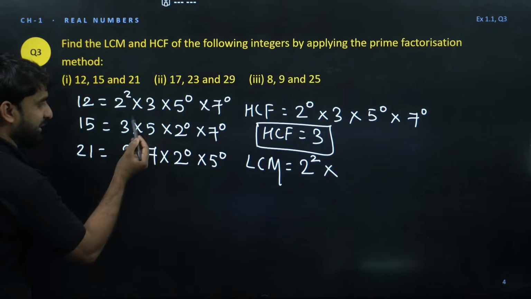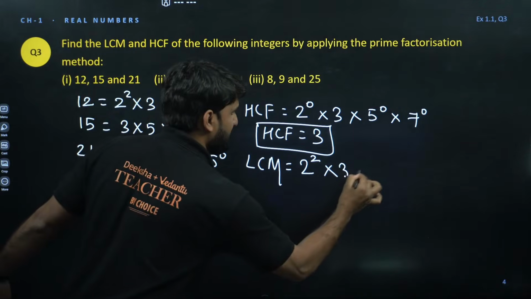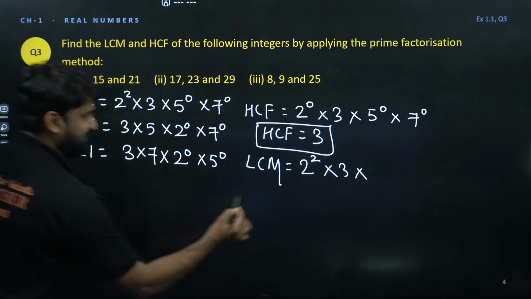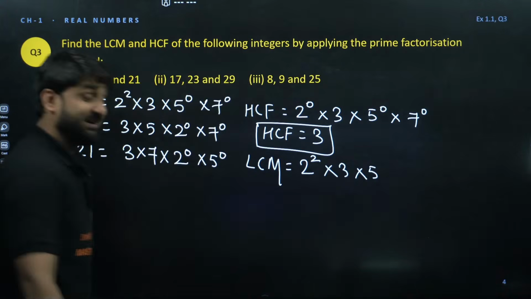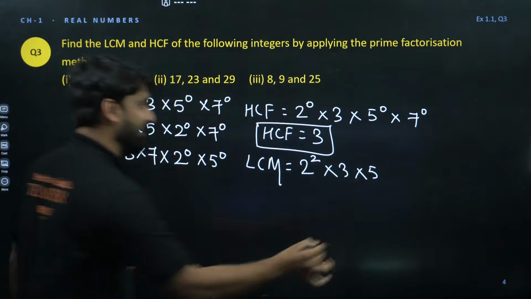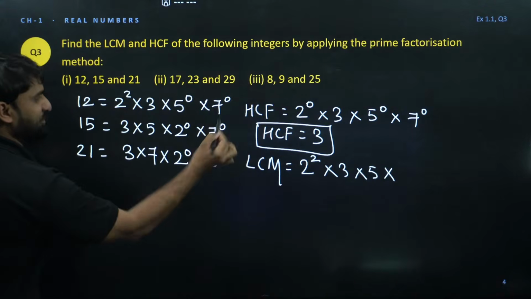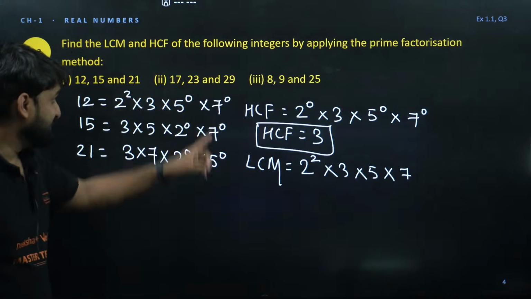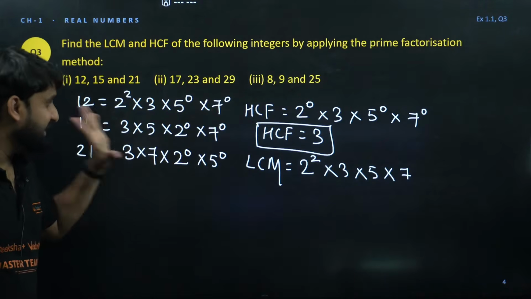3 to power 1, 3 to power 1, 3 to power 1. It is common. Now let's talk about 5. 5 to power 0, 5 to power 1, 5 to power 0. So 5 to power 1 will be considered the greatest power, like Ronaldo. Now 7 to power 0, 7 to power 0, 7 to power 1. So 7 will be considered.